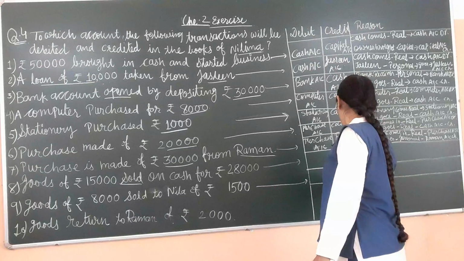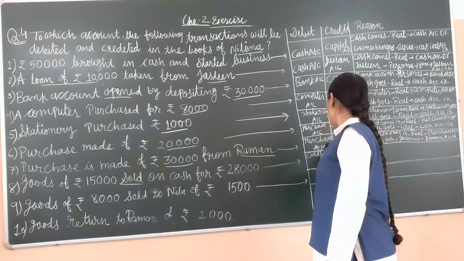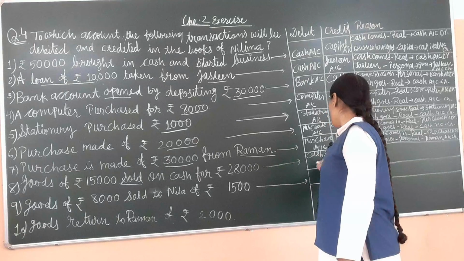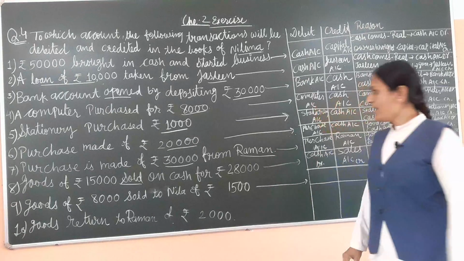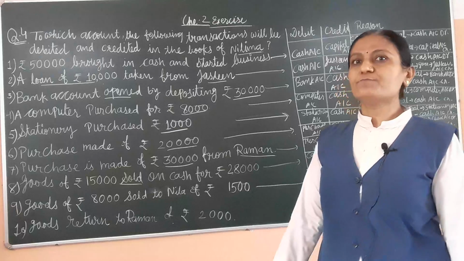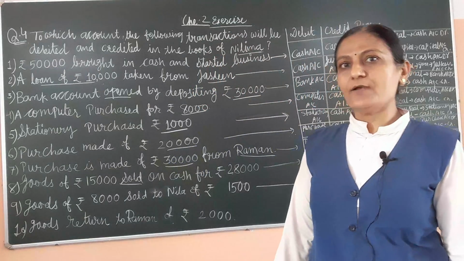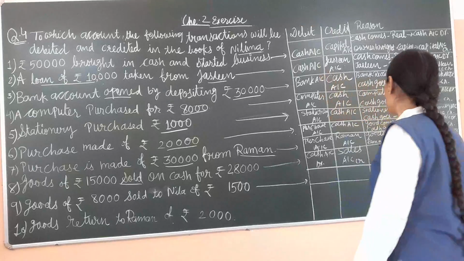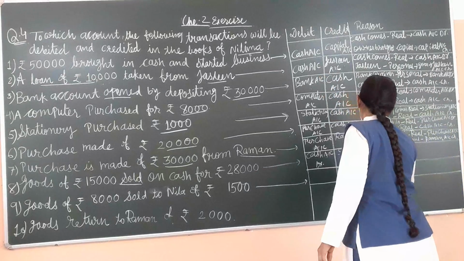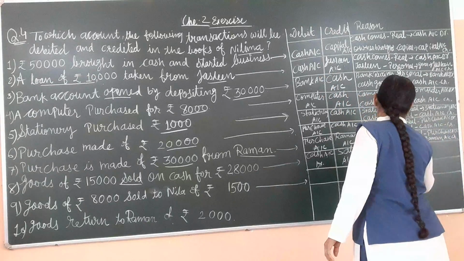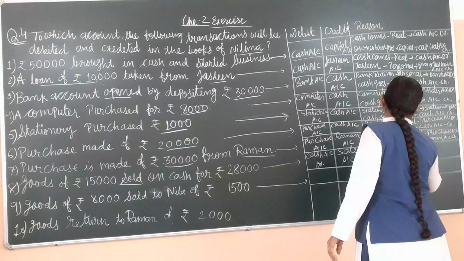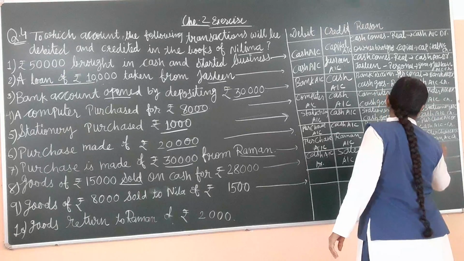And what happened? Cash comes in our business unit, so cash account debit. Here goods and cash both are real account. So comes then debit and goes then credit.